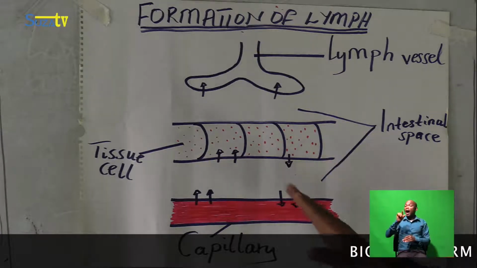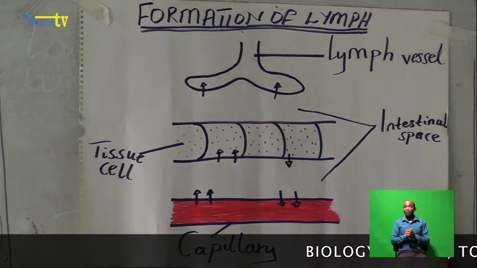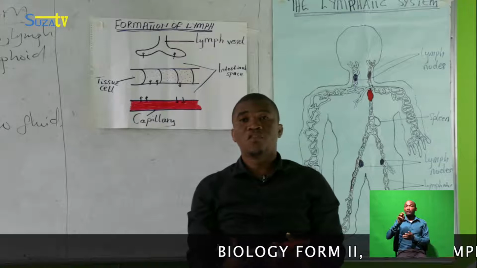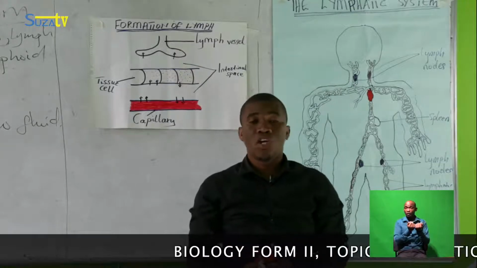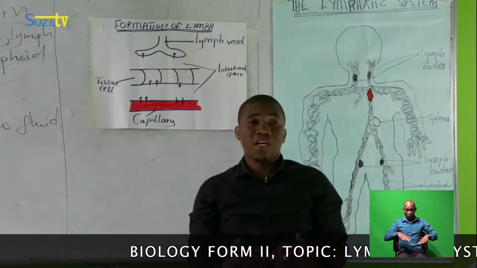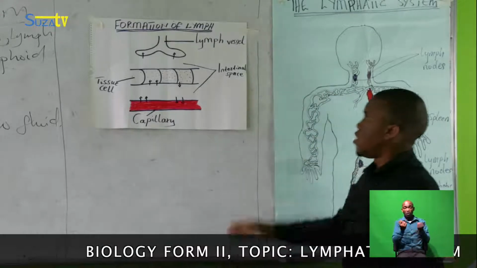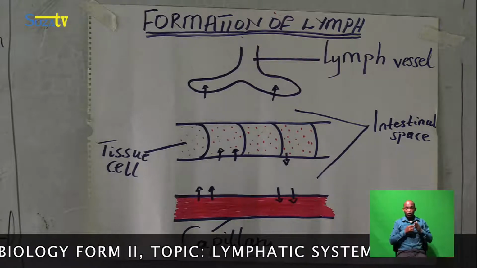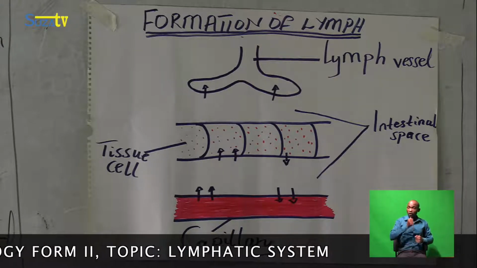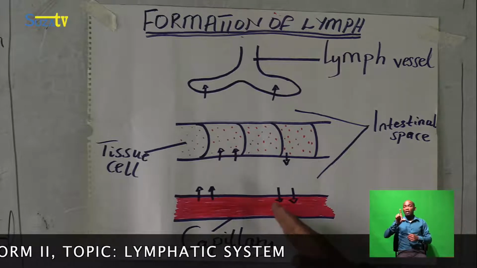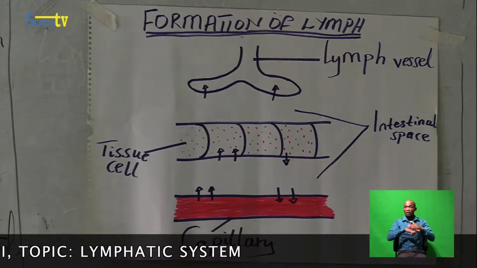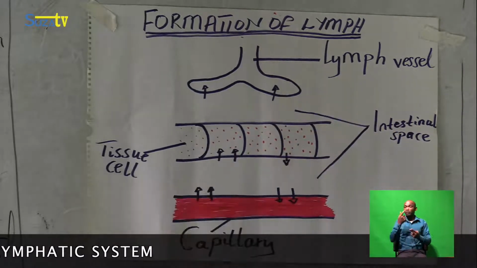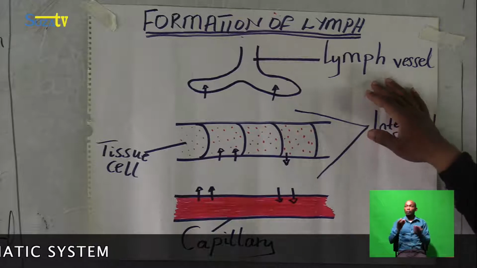Ali said, formation of lymph. So we must know how lymph is made in our body, or how our body makes lymph. Good. This is the diagram that shows the process that brings about the formation of lymph in our body. We have a capillary, which is red in color. As well, we have tissue cells. As well, we have lymph vessels.